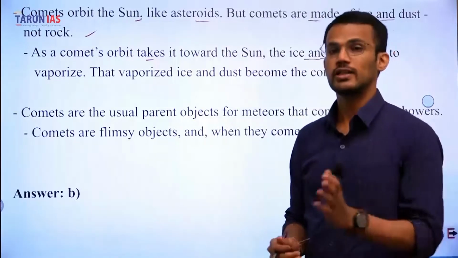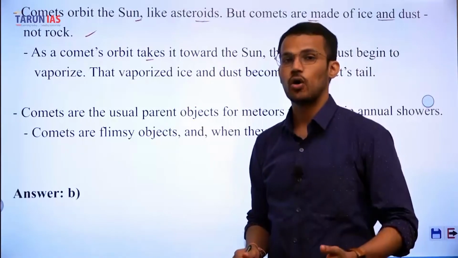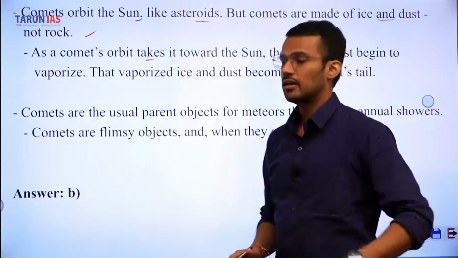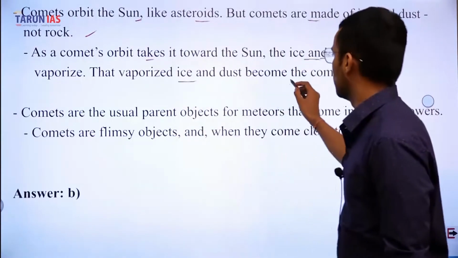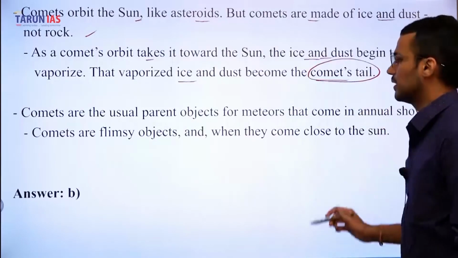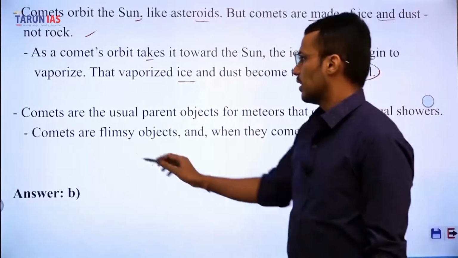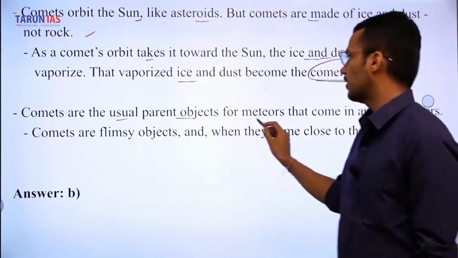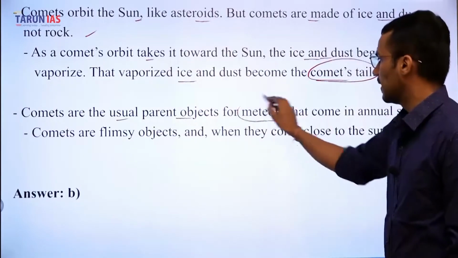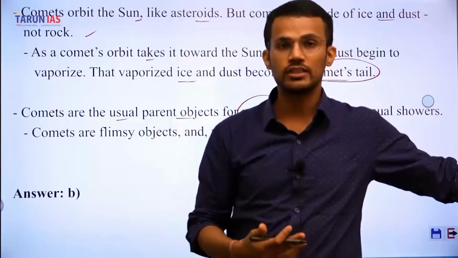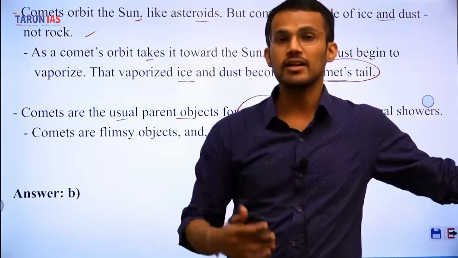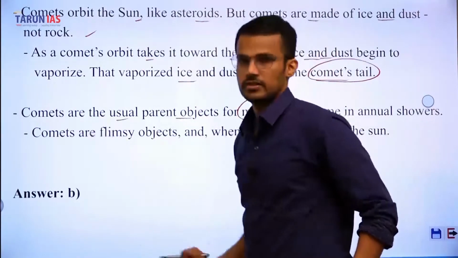So, the glowing tail is the result of vaporization of ice and dust particles. That vaporized ice and dust becomes the comet's tail. Comets are the usual parent objects for meteors. So, the meteors that we often witness on the Earth's surface, their parent material is comets.